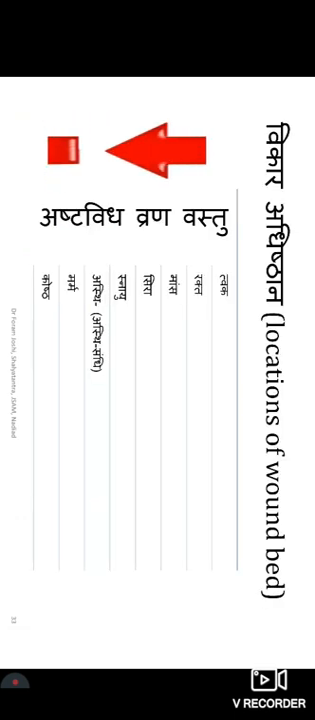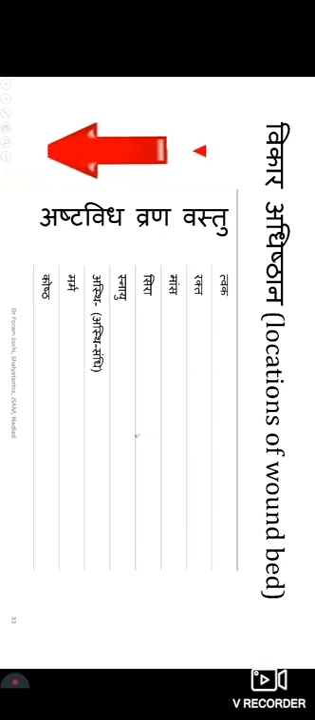Then Vikara Adhisthana. Acharya has explained Ashtavidha Vrana Vastu in detail. This is also mentioned as Ashtak Parigraha. What we understand is Twak, Rakta, Mamsa, Sira, Snayu, Asthi, Marma, Koshta. These are the different locations of the wound bed, but it is not only wound beds; these are the levels. That's why I have given the arrow, that is Twak, Rakta, Mamsa, Sira, up to this level the wounds will be in Sadhya condition. Snayu will be the differentiating layer.